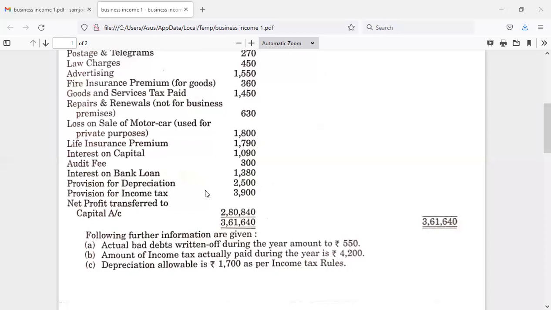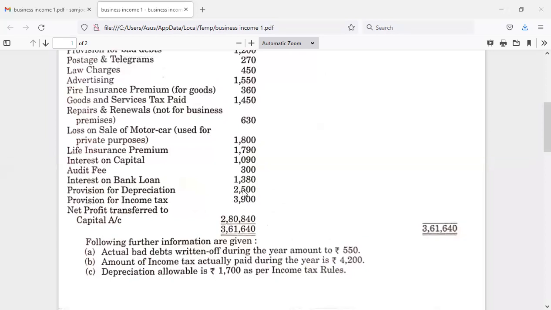Then provision for income tax. Again, income tax, moreover, is a direct tax, so there is no connection with the business. Again, you are keeping aside a certain amount for income tax. Again, it is not allowed. We have to add it back to the net profit.